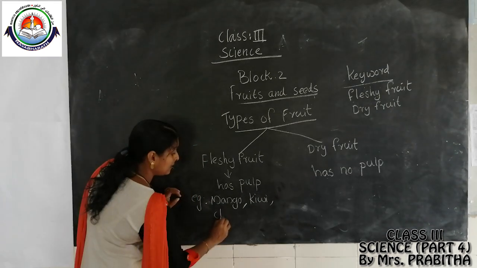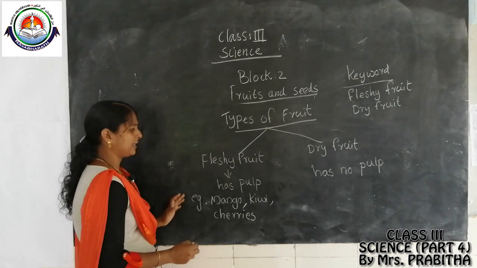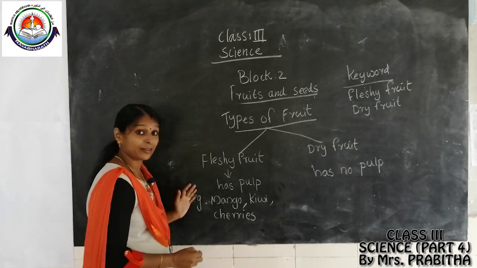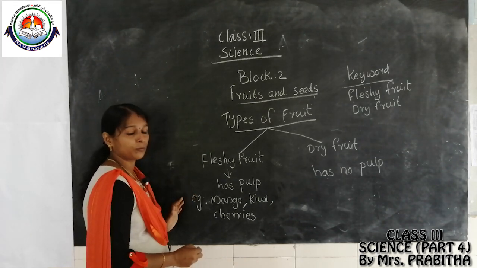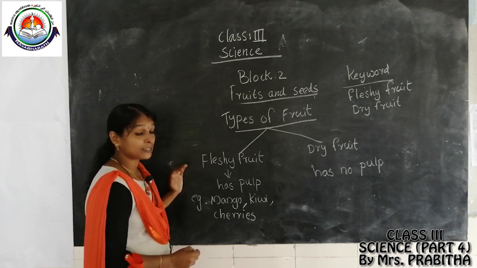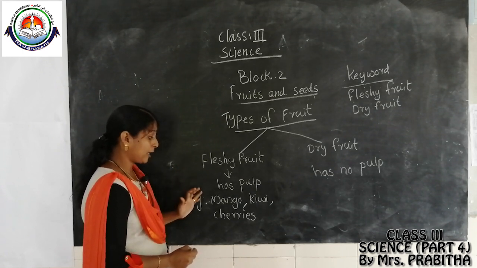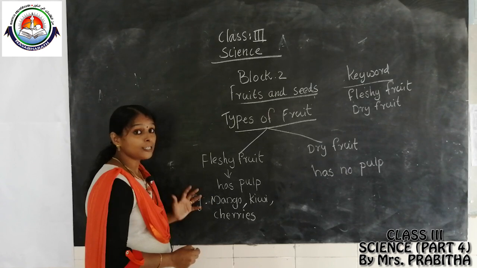Then cherries, etc. Many fruits we can say, pineapple, banana. These all are fleshy fruit because they have pulp inside. Got it? So fleshy fruit has pulp inside it. Examples for fleshy fruits are mango, kiwi, cherries, etc.